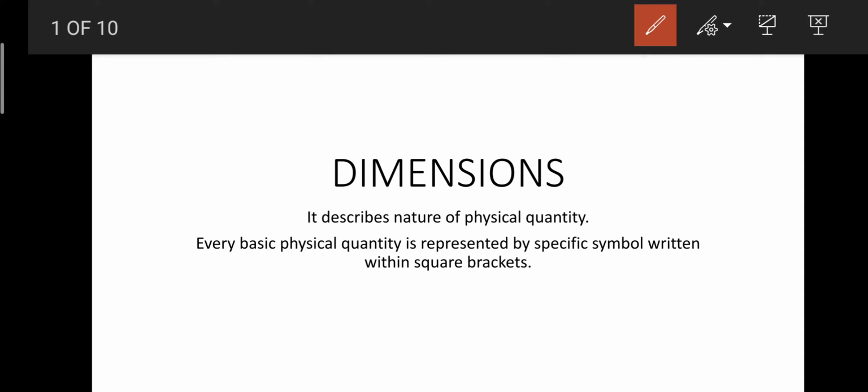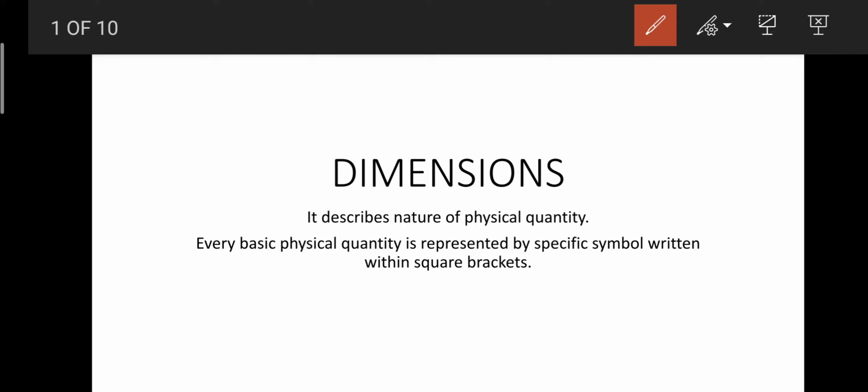So these dimensions describe the basic nature of the physical quantity, that is, what this quantity is: a length, a mass, or, for example, time and time period. Now what is the difference between both of them? Basically both are time, but they are distinguished by their dimensions. Dimension tells us the basis of that physical quantity, what is the nature of that.